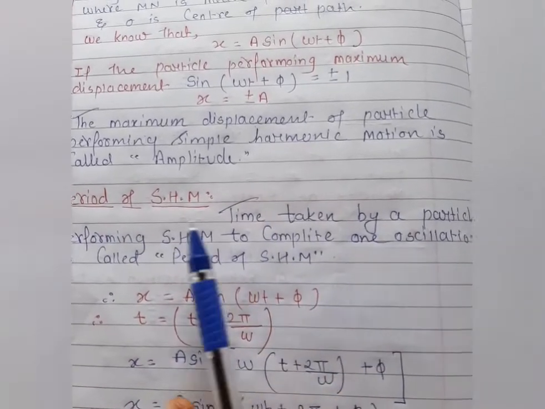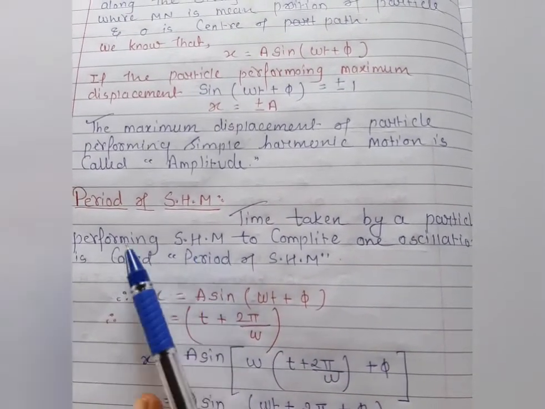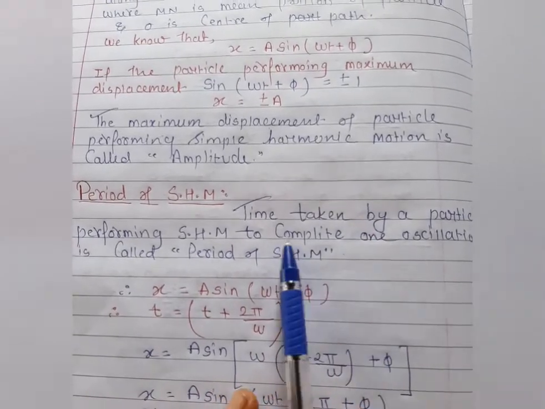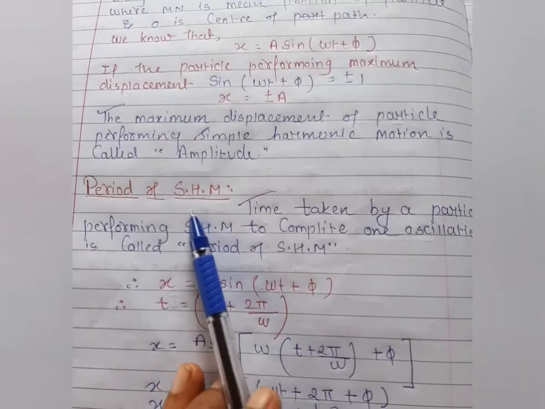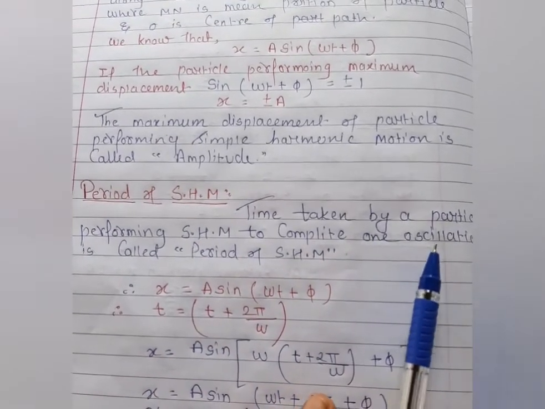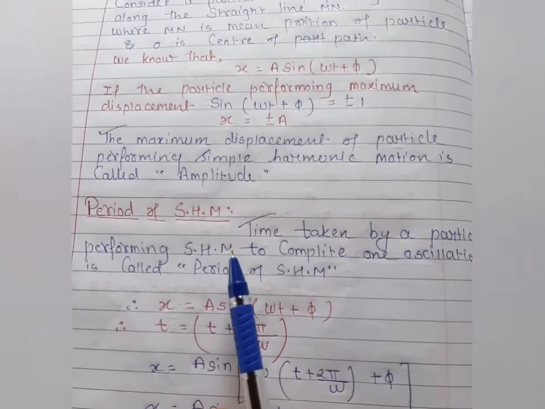The time taken by the particle performing simple harmonic motion to complete one oscillation. Because, students, you know it very well, when we are talking about the time period in any rotation, it means we are talking about the complete oscillation. So what does it mean in this condition?